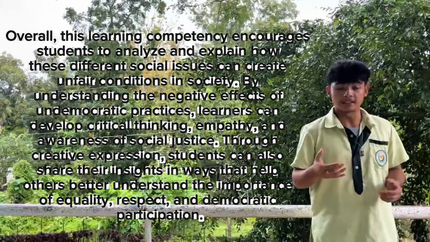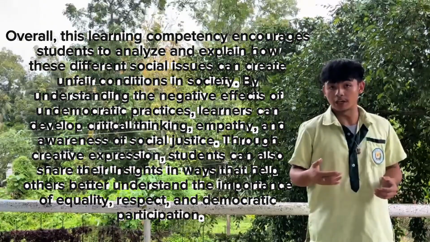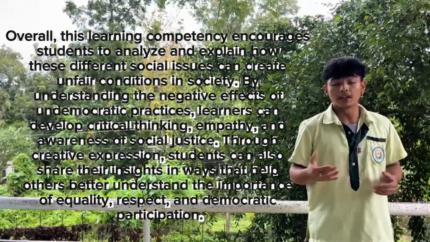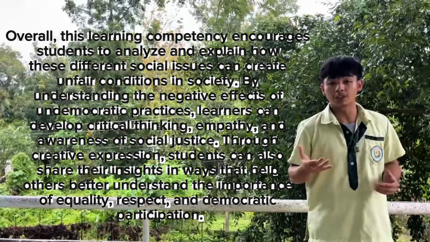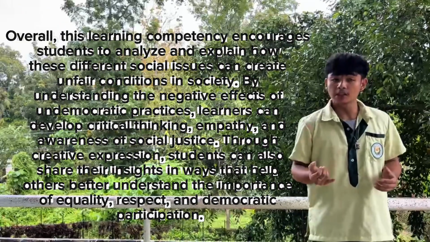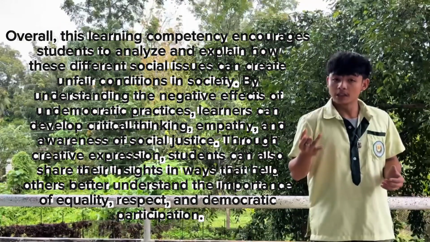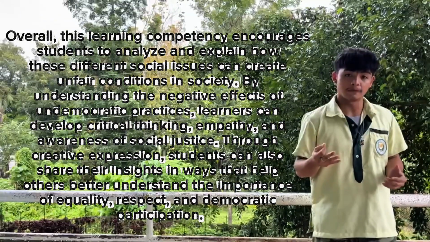Through social or creative expressions, students and learners should appreciate the importance of critical social awareness and the justification of participation in democratic life.